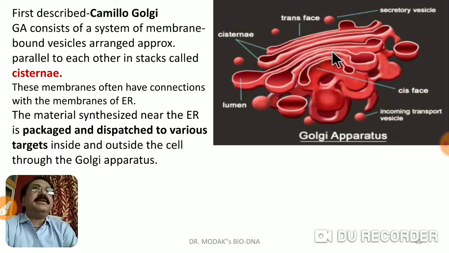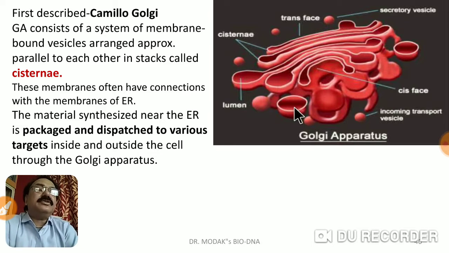For example, glycolipids, glyco meaning carbohydrate and lipids meaning lipids, or glycoproteins. These are the complex substances synthesized in the Golgi complex, and then these substances are given out in the form of vesicles, which are being cut from the tip of the cisternae, and in that lumen, in this tip, these substances are present.